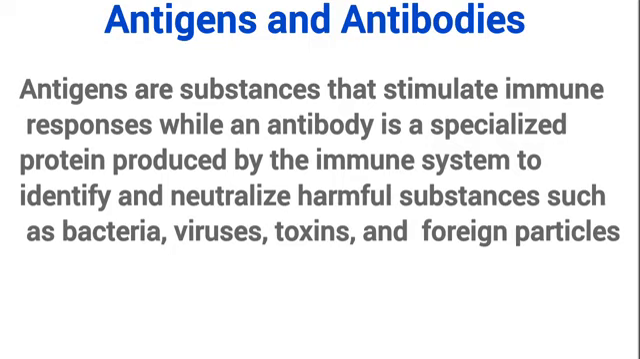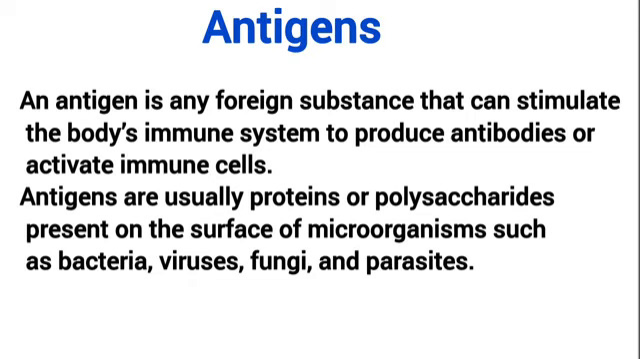So we can define antigen as a substance that stimulates immune response. The immune response is actually to produce the antibodies. So antigens are foreign substances that stimulate the body to produce what? Immune response. Why antibody is a specialized protein produced by the immune system to identify and neutralize harmful substances such as bacteria. In today's class, we'll be talking about the antigens.